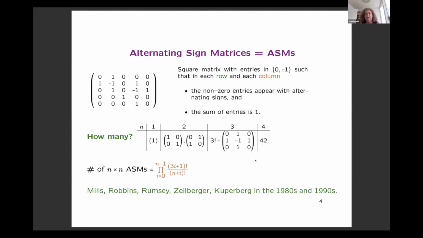And for order 3, there's the first non-permutation matrix that is also an alternating sign matrix, which has a -1 in the center. It's known that alternating sign matrices of fixed size are counted by a simple product formula, as I've written it here.